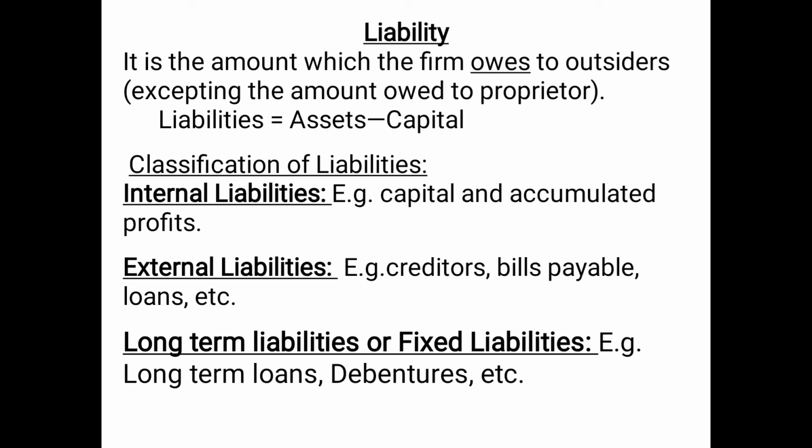Then the third type of liability is long-term liabilities, also known as fixed liabilities. As we have learned that fixed assets cannot be converted into cash within 1 year, in a similar manner, long-term liabilities or fixed liabilities are those liabilities which fall due for payment in a relatively long period. That means these amounts are to be repaid after 1 year. For example, long-term loans, debentures, etc. So those amounts which the business has taken for the long term, that means they have to be paid after 1 year, are considered long-term liabilities or fixed liabilities.